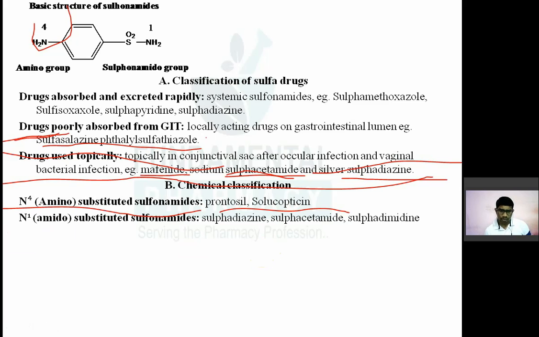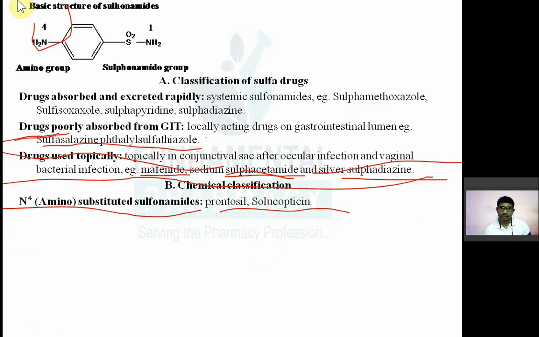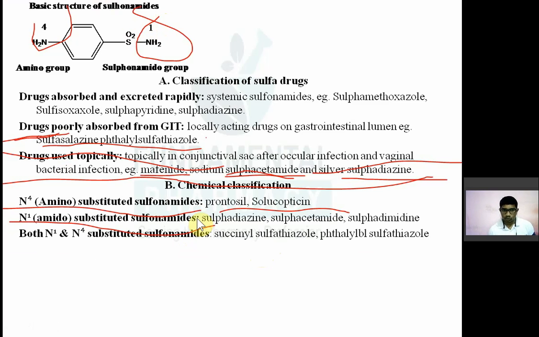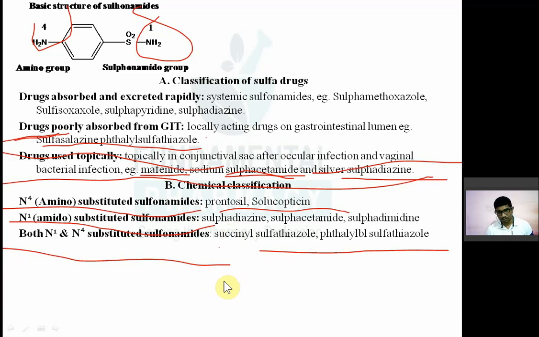N1 substituted means the substitution will be at this position. N1 substituted are sulfadiazine, sulfacetamide, and sulfadimidine. The third category is both N1 as well as N4 substituted sulfonamides, meaning substitution on both sides. Succinyl sulfathiazole and phthalyl sulfathiazole are both prodrugs. So depending upon the chemistry, they are classified into three: N1, N4, and both N1 and N4.